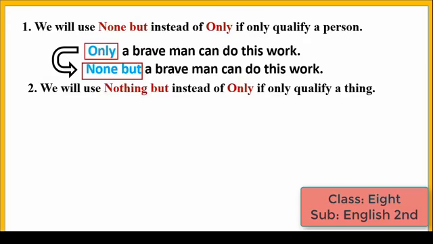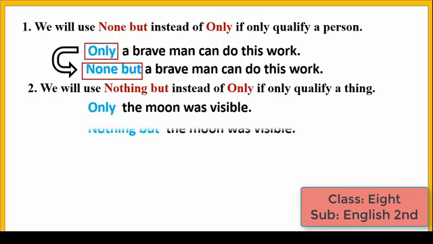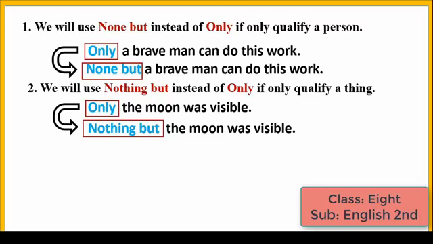Look the another example, another rule. We will use nothing but instead of only if only qualify a thing. Look at the example. Only the moon was visible. Here only is qualifying the moon, and the moon is a thing, so the negative sentence will be nothing but the moon was visible. Here nothing but is used instead of only to make the sentence negative.